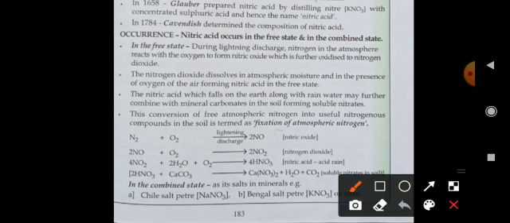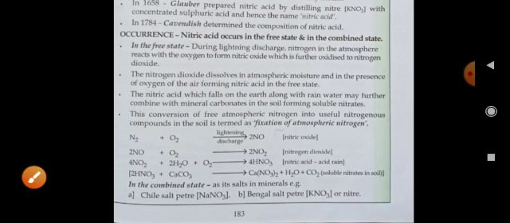In the combined state, as its salt in the minerals, for example: number 1, Chile saltpeter, formula NaNO3. Number 2, Bengal saltpeter, KNO3, or nitrate group. Okay.